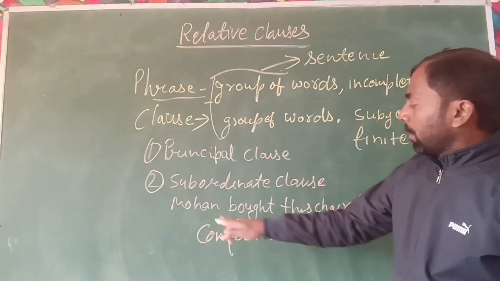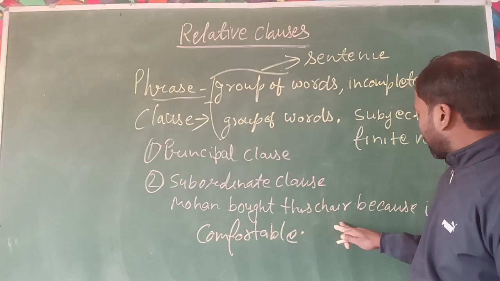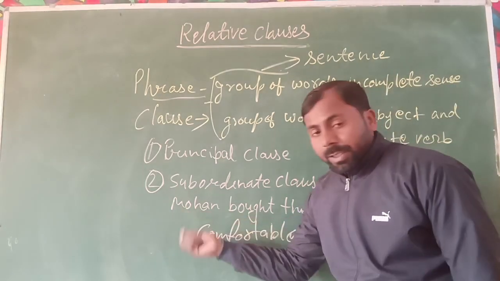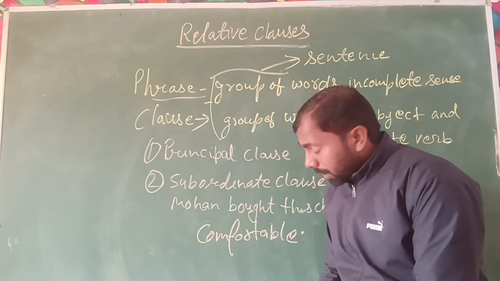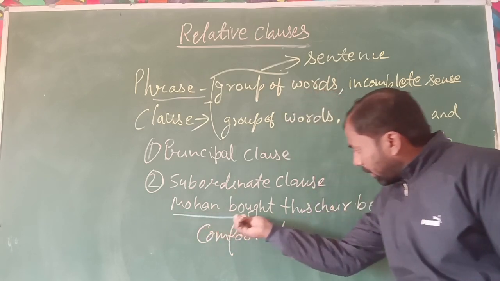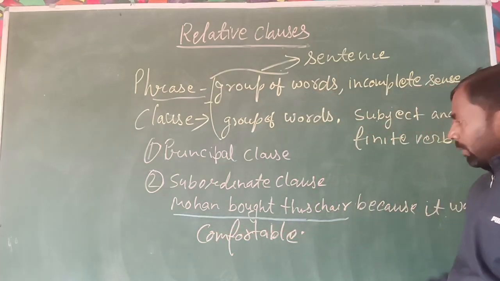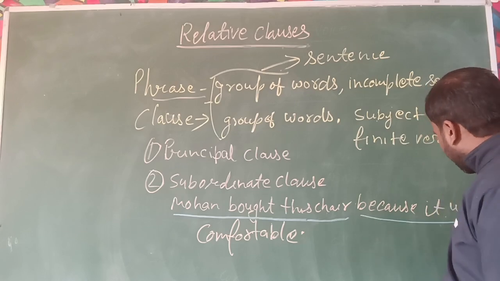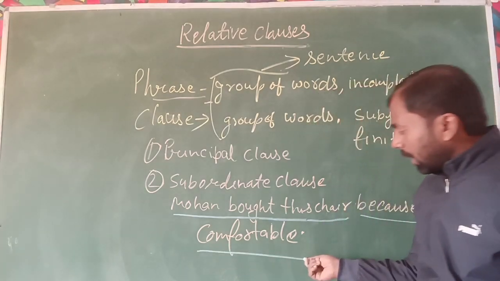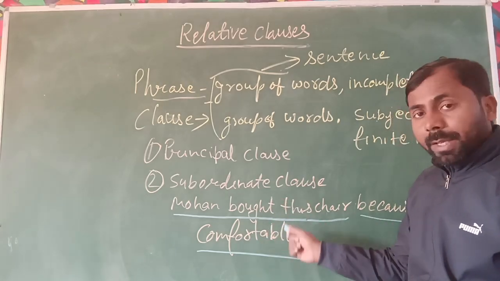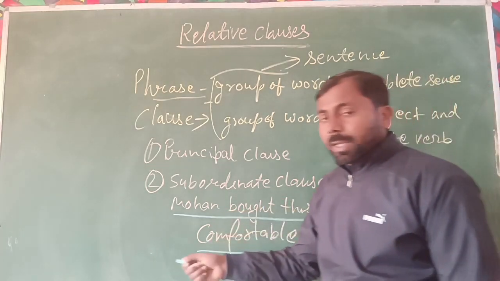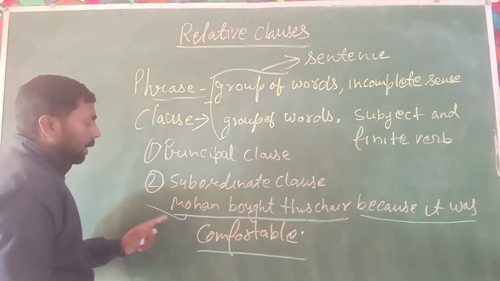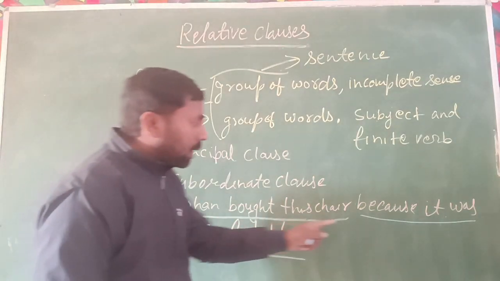Here is the example: Mohan bought this chair because it was comfortable. In this sentence, you can see here the first part is here and the second part is here, and both make a sentence. We can say it is now not a sentence, it is a clause. Okay. First clause is here and second clause is here.